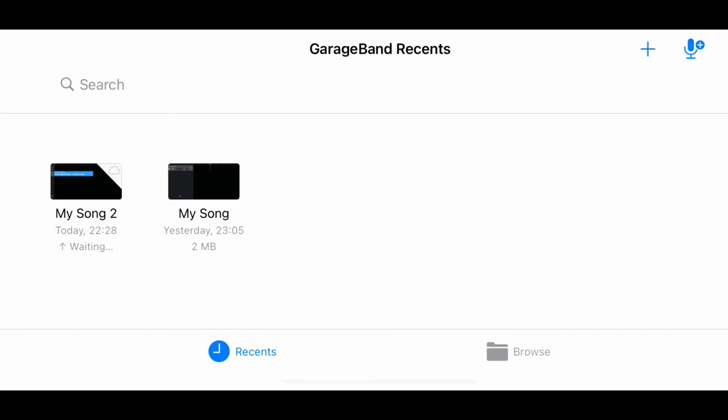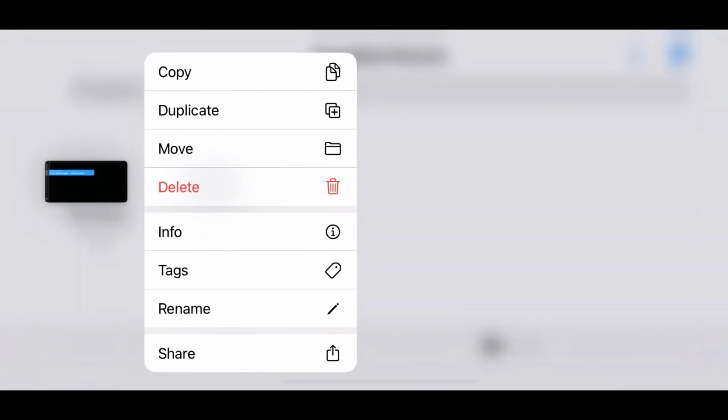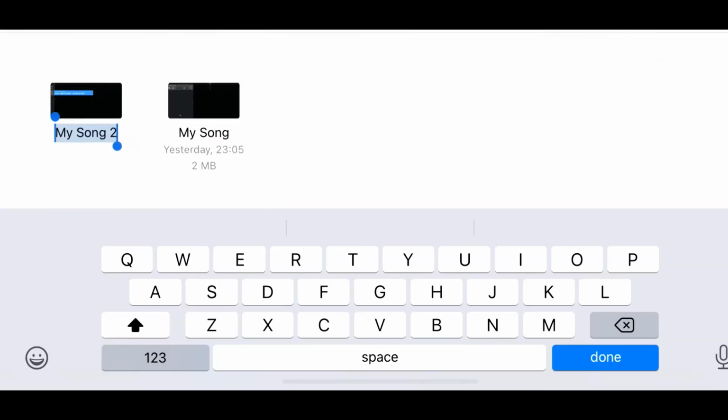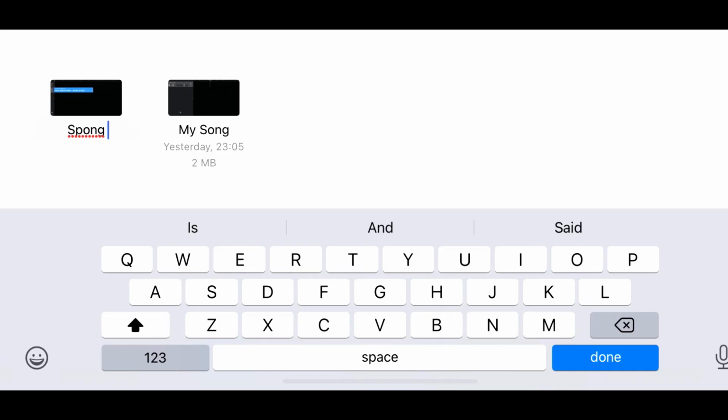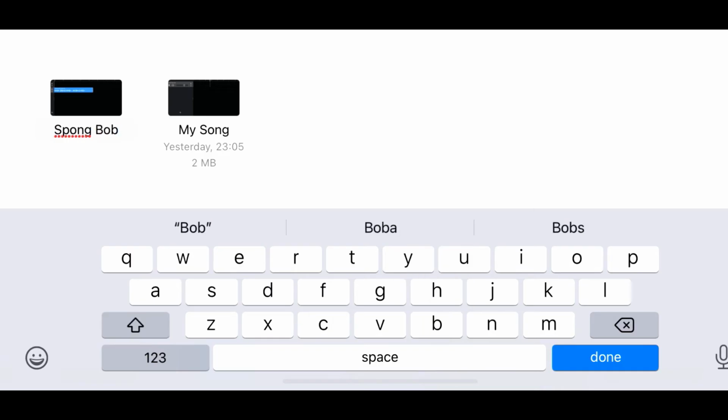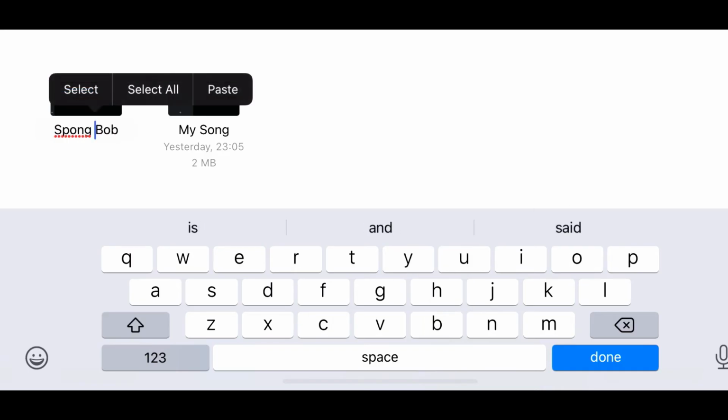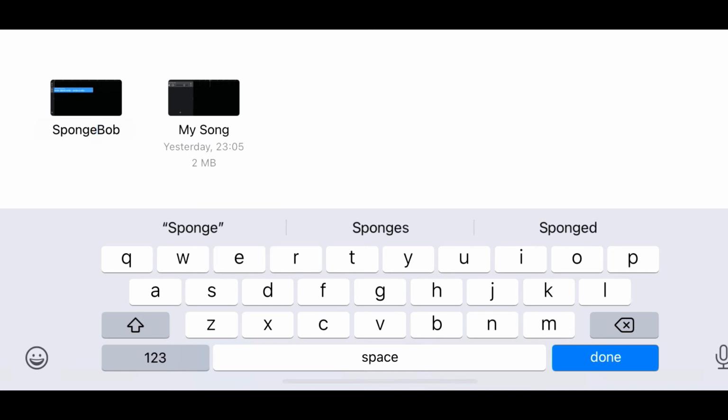Okay, just wait for a few seconds. Okay, it's done. 2 MB. Long press on it. Now let's rename it. Okay, done.